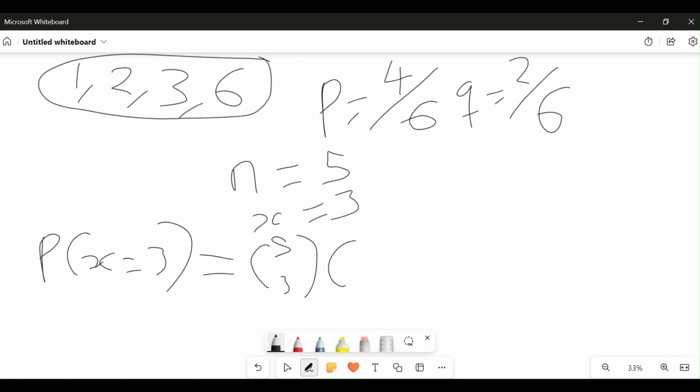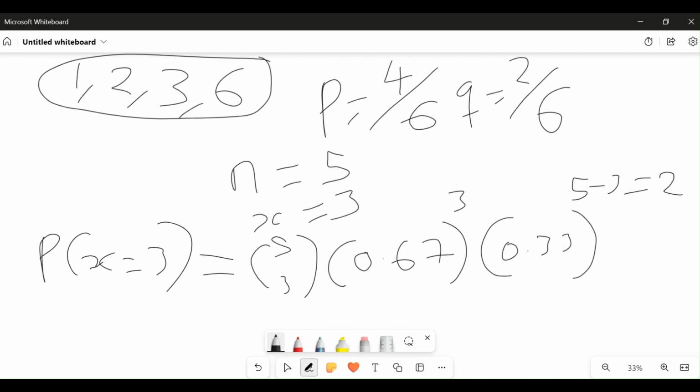All right, let's put 4 over 6 in decimal places so it gets easier for us. Let's press our calculator. 4 divided by 6 will be 0.67 approximately, raised to power 3. What is 2 over 6? Again, press your calculator. That is approximately 0.33, raised to power 5 minus 3, which equals 2.